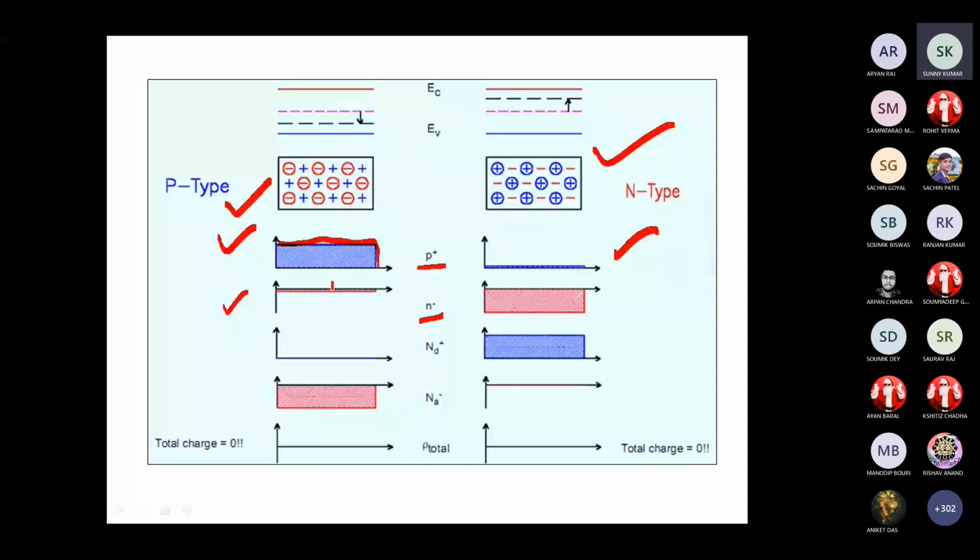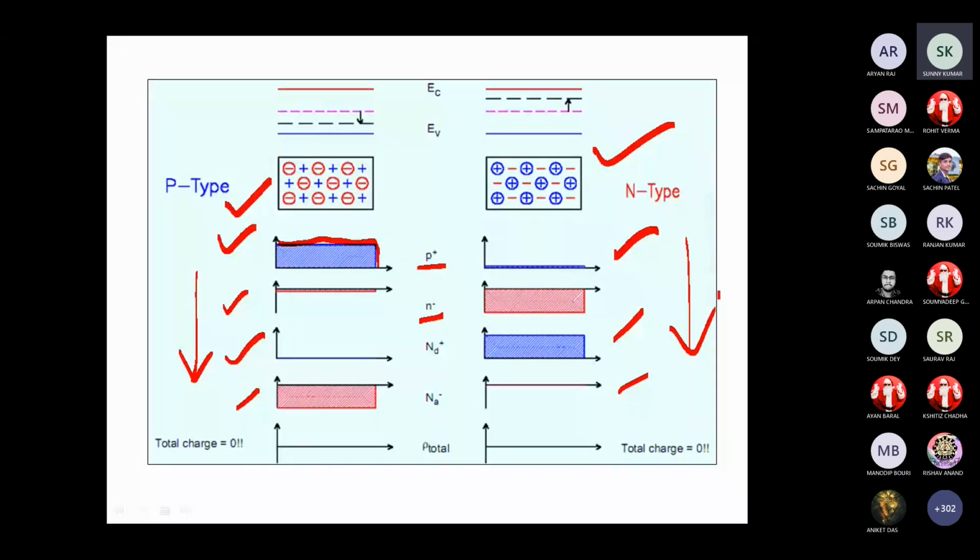Similarly, the donor ions Nd are there in the N-type and there are no donor ions in the P-type. Similarly, Na, the acceptor ions, there are none in the N side, but you have acceptor ions, which are negative, shown in the negative direction. So in all cases, individually, the total charge is 0.